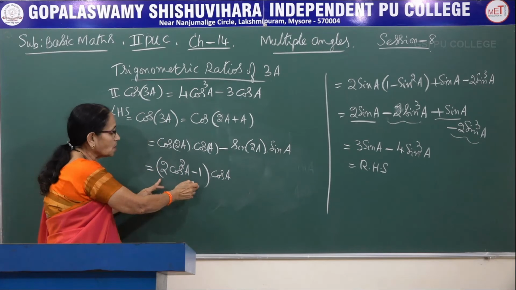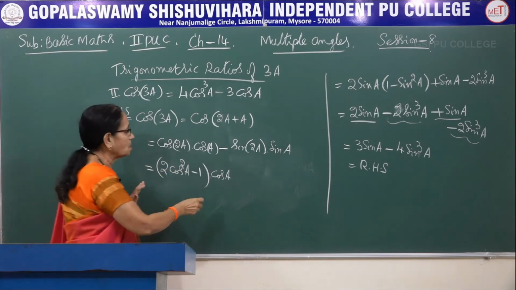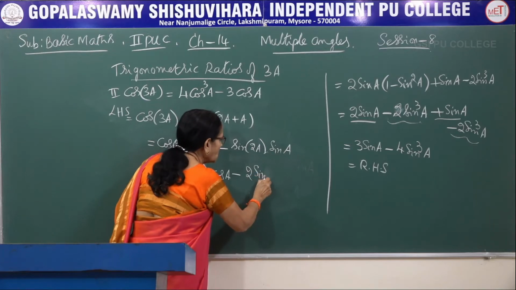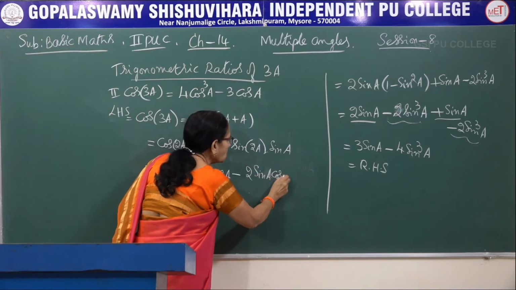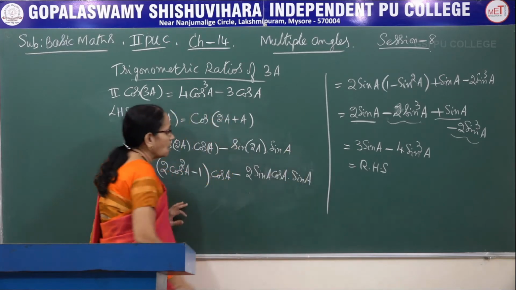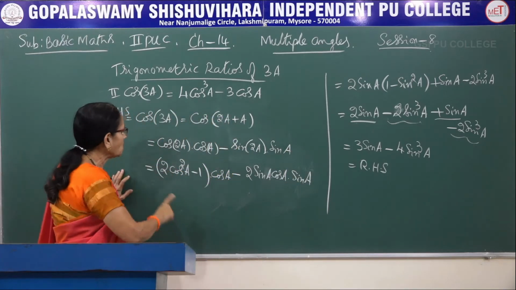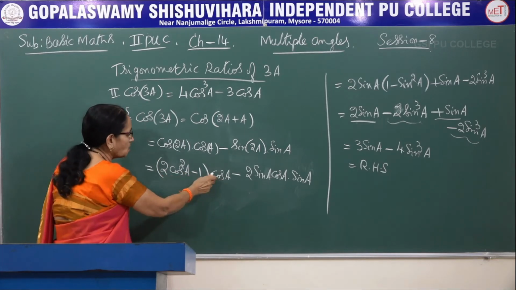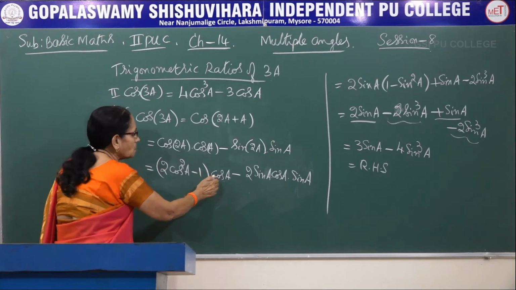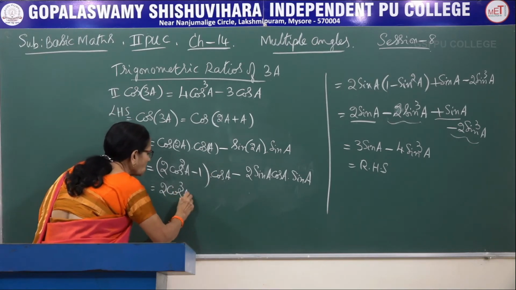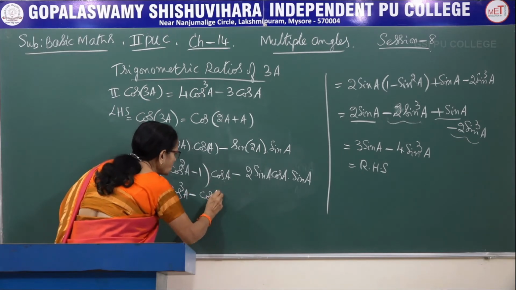Again there are two terms inside the bracket. Minus sin 2a, only one formula, it is 2 sin a into cos a, and the other sin a is already there, I am writing it as it is. Now let me remove the bracket. 2 cos square a minus 1 into cos a. Both the terms should be multiplied by this term. That means it is 2 cos cube a minus cos a.